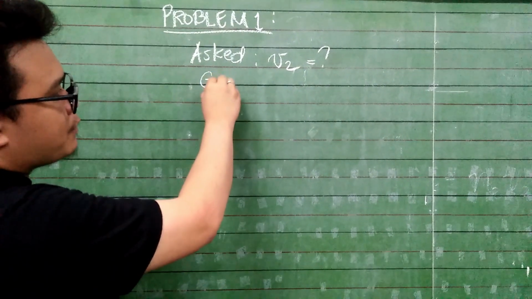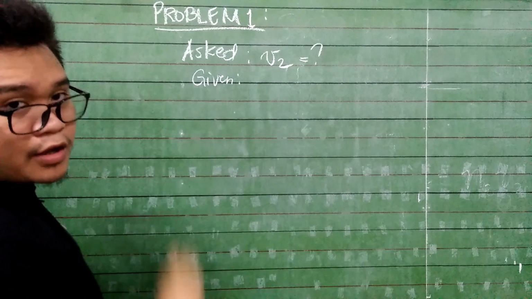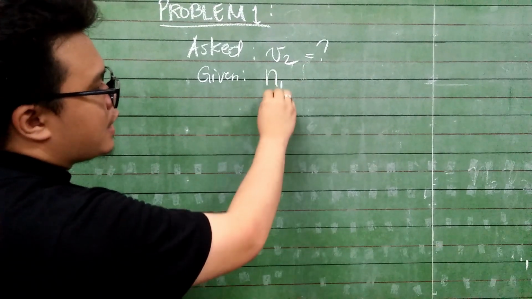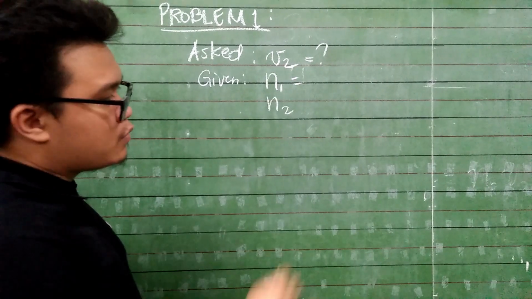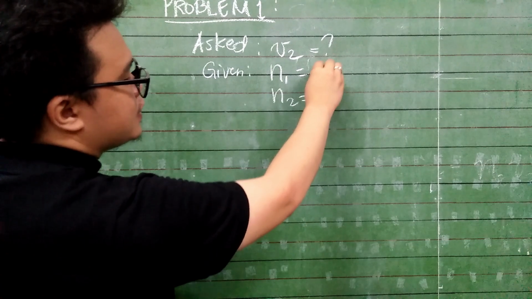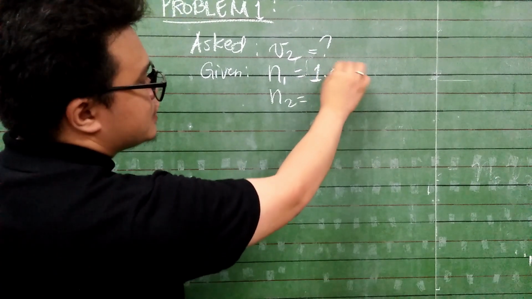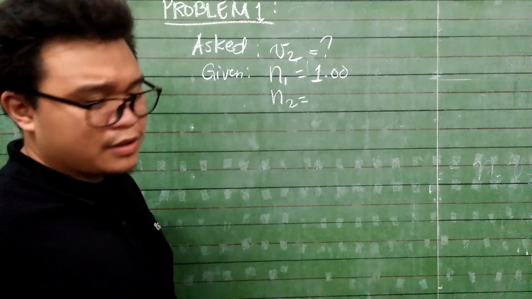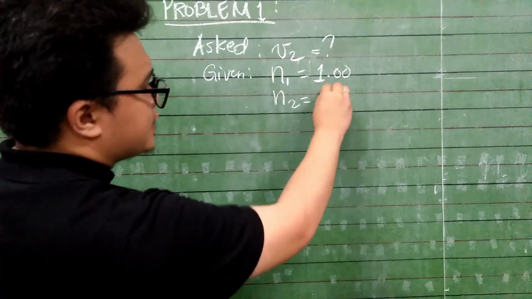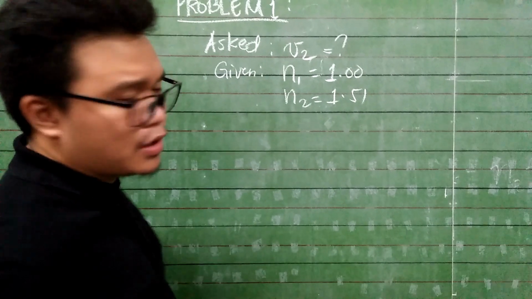In our problem, there are variables that were given. Number one, we have n1 and n2. n1 is of course air, with an index of refraction of 1.00, or 1 in simple terms. And then n2, which is your glass, is given as 1.51.